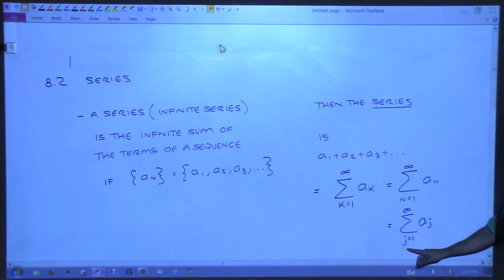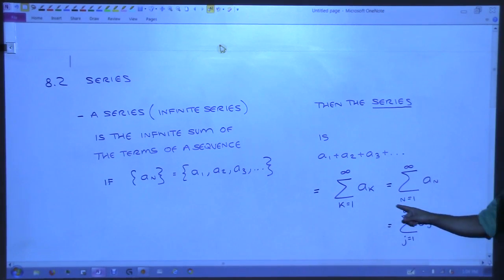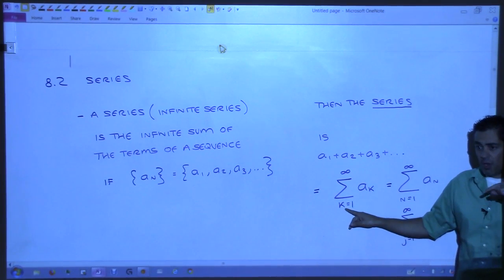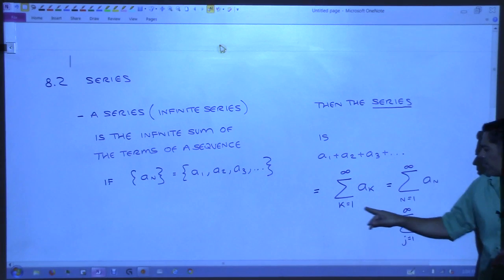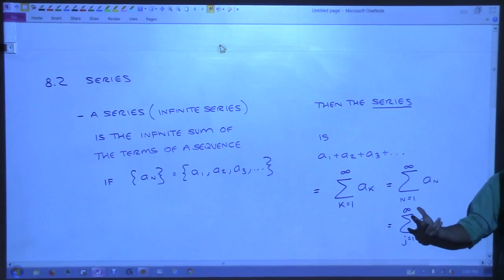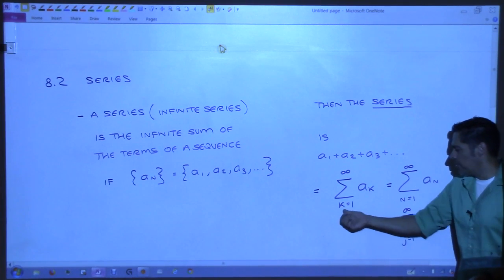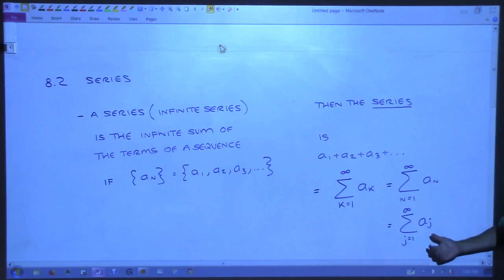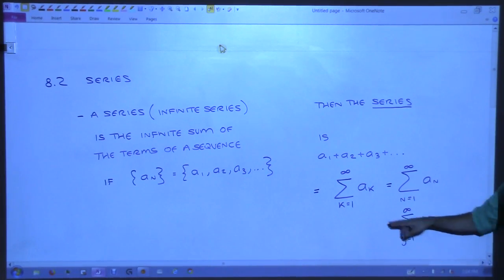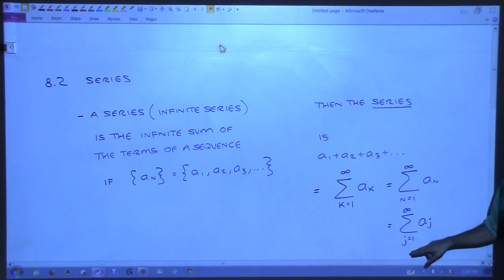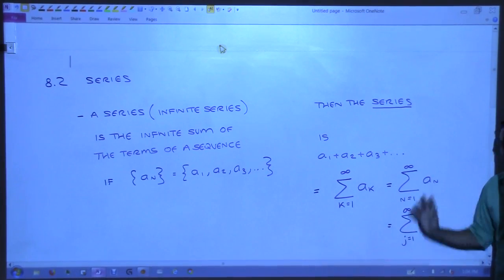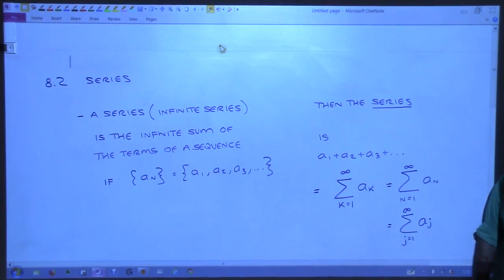This letter is called our index, and it is a dummy variable, so to speak. We could exchange it with whatever we want: k, n, j, or i. That's what we're usually going to see, but be sure you understand that all these mean the same thing. So that is what a series is. It's an infinite sum.